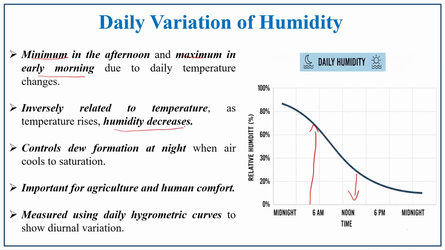It also controls dew formation at night and is important in the agriculture sector and for human comfort. The diurnal variation is shown with the help of daily hygrometric curves.